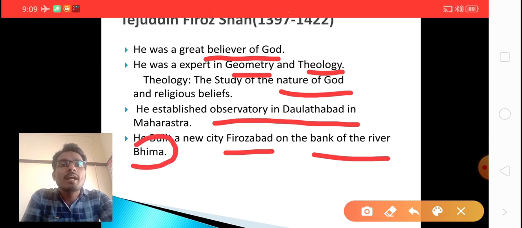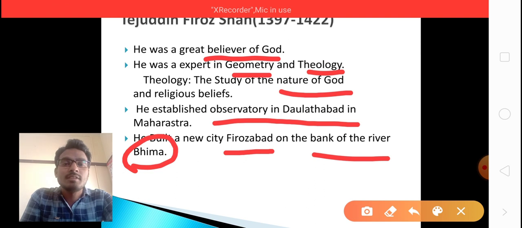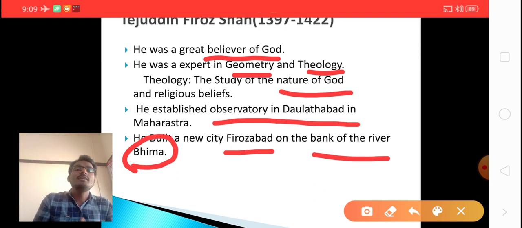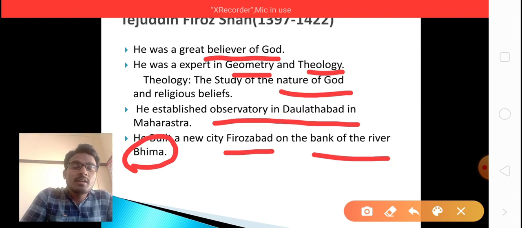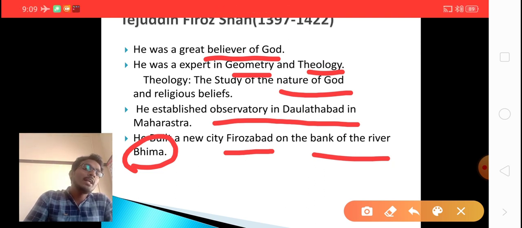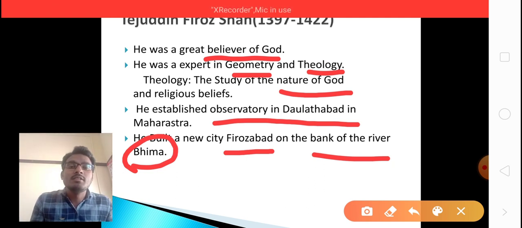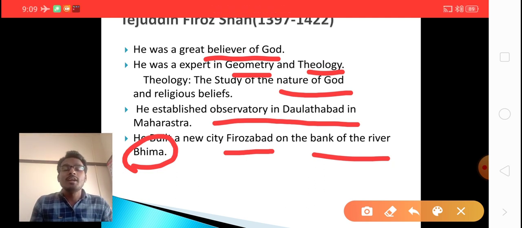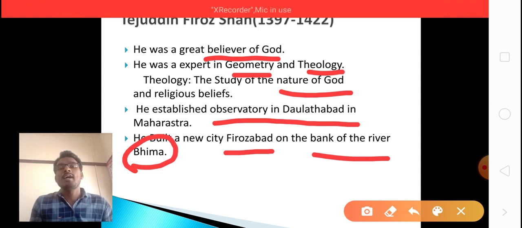On the banks of the river Bhima, he constructed Firozabad, that is a city. That is the reason why, during the reign of Tajuddin Firoz Shah, the Bahmani kingdom extended over a huge area. That is why he is a prominent king in the Bahmani dynasty.